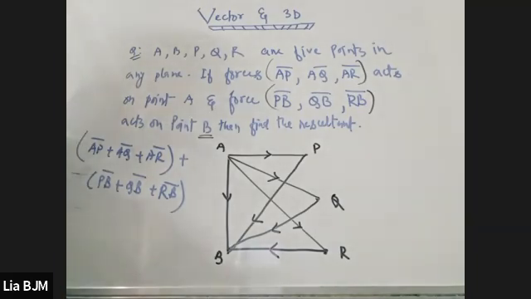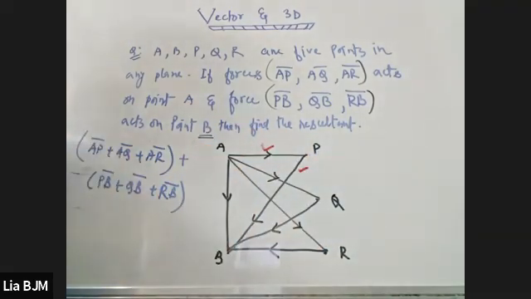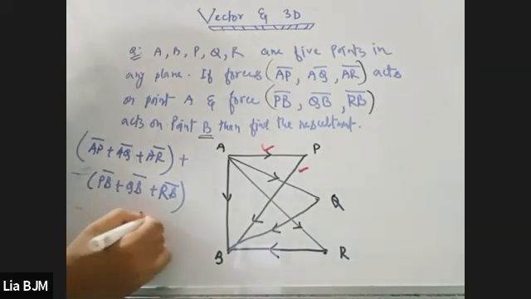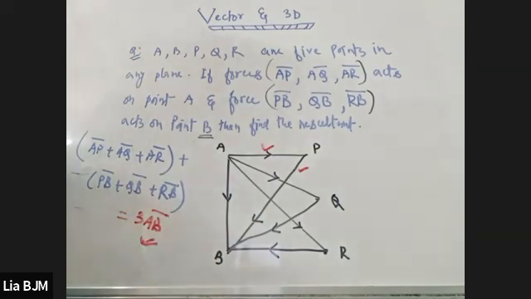See, listen carefully, if I add this one plus this one, I'm going to get 1 AB vector. Yes or no? Yes, sir. 3 AB vector. The answer will be 3 AB vector. Is it understandable to you or not? Everybody, is it understandable to you or not? Please tell me. Yes, sir.